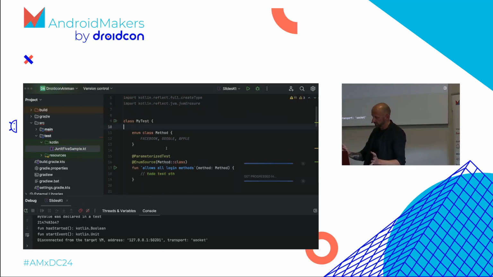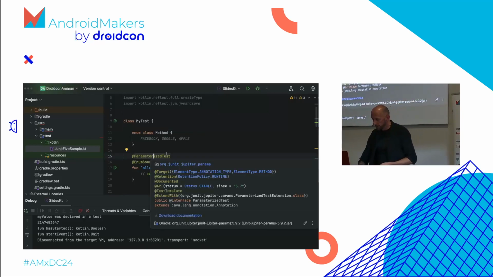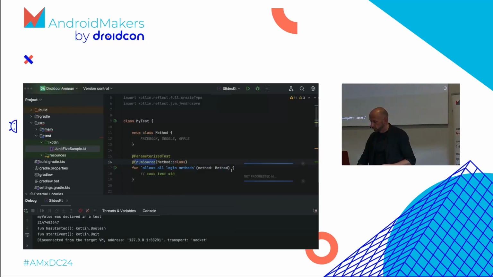Let's assume this was the case that is easily supported in JUnit 5. I have a login method. It's Facebook, Google, or Apple. And then I have a method where I need to test all these cases. So there's a parameterized test in JUnit 5. And then you say, this is an enum source. So please provide me all the values of this enum. And it calls us 3 times.